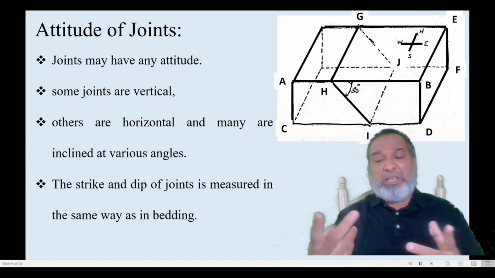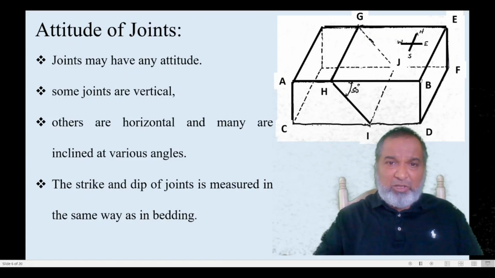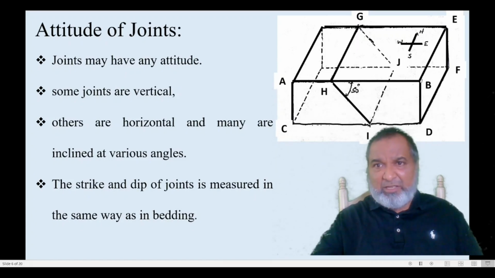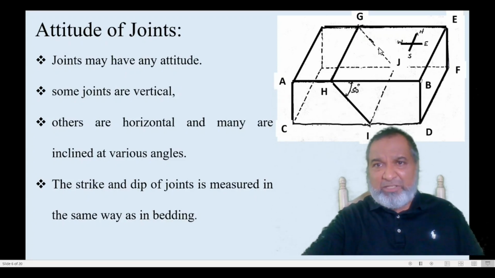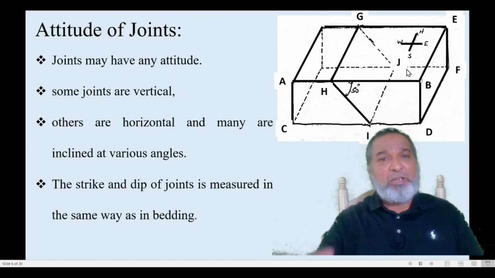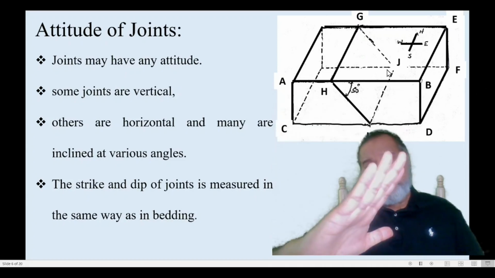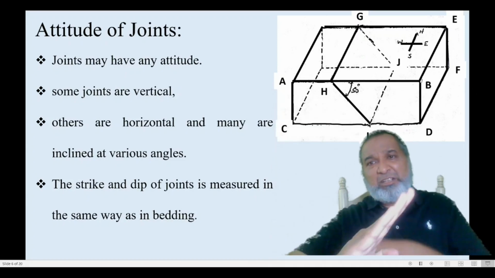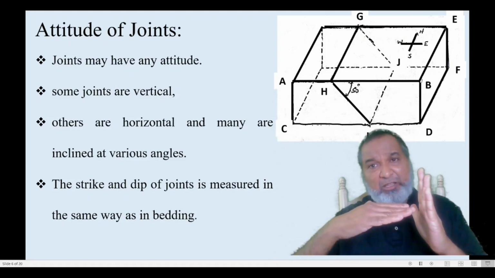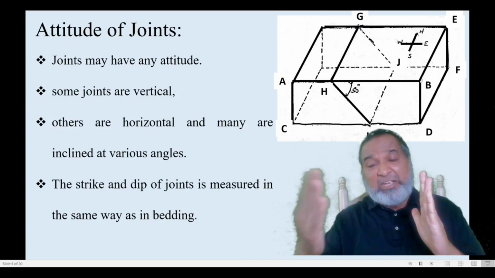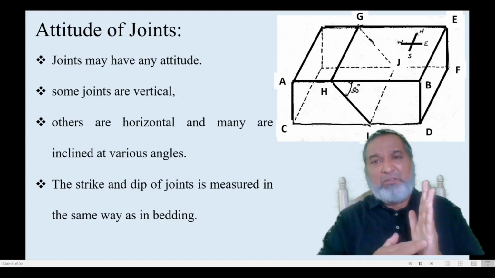So here we have seen two things: one, the strike of the joint, and second, the dip of the joint. In this particular strike, you can see north-south is the direction. The strike is exactly parallel to north-south, and the dip direction is towards this side, towards the east, because it slopes in this direction. What is the relation between the strike and dip? The true dip direction and the strike are perpendicular, 90 degrees. And whenever you want to show the symbol, we will see that symbol.